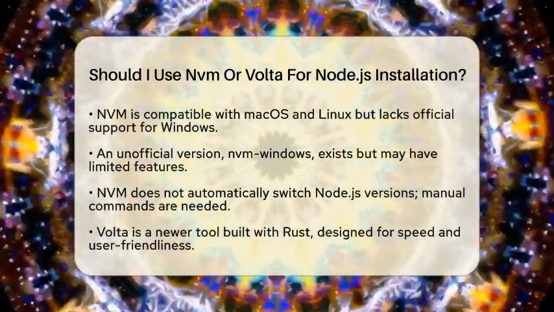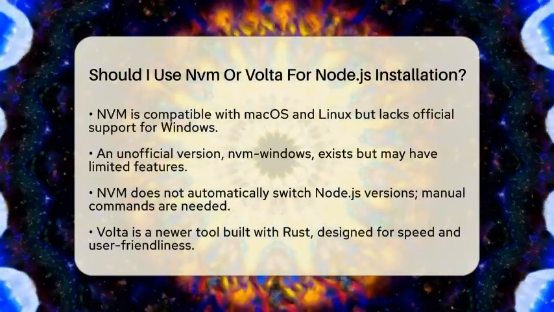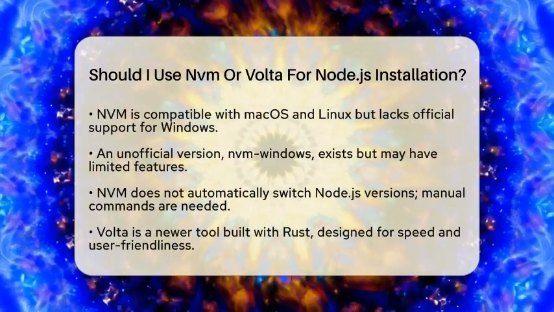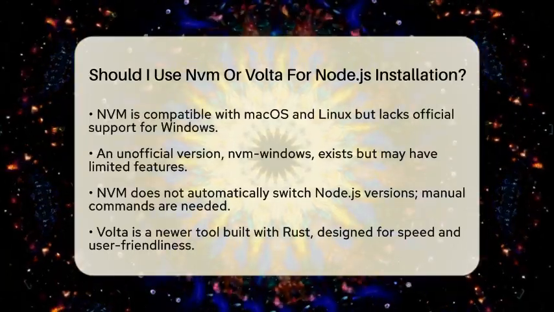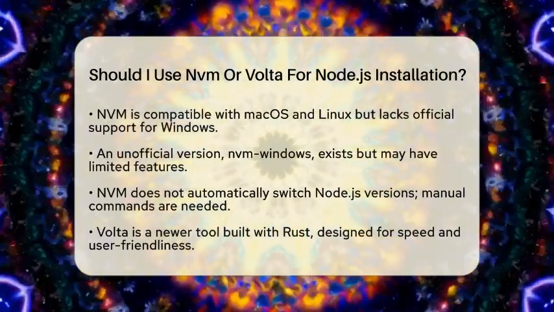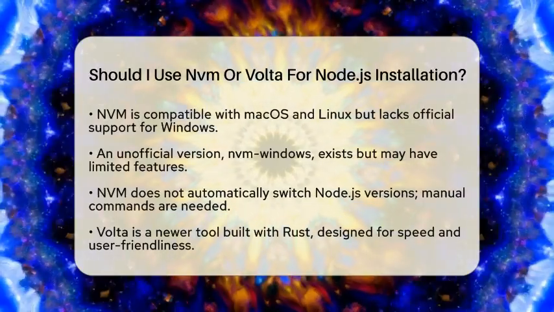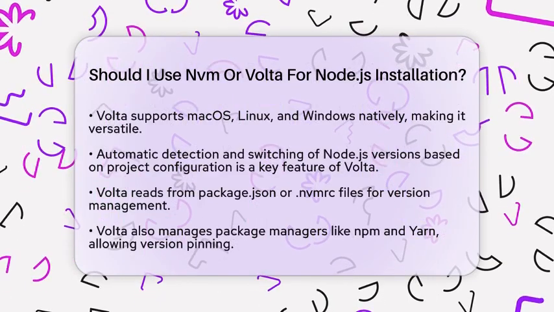On the other hand, Volta is a newer tool built with Rust. It is designed to be faster and more user-friendly than NVM. Volta supports macOS, Linux, and Windows natively, which makes it a great option for developers who work across different operating systems. One of the standout features of Volta is its ability to automatically detect and switch to the correct Node.js version based on your project's configuration.